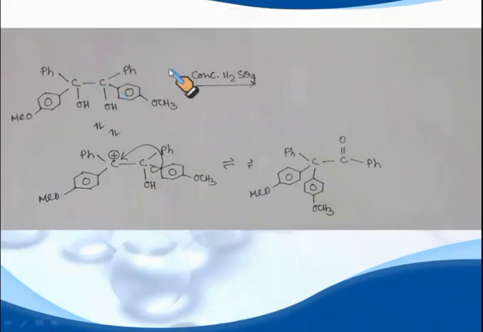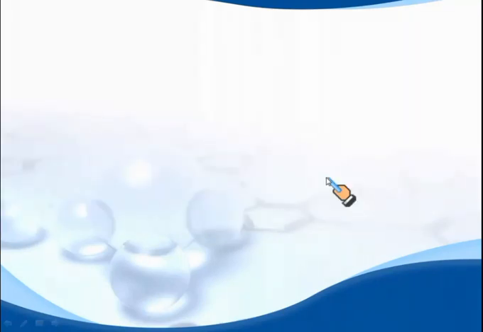And when this diol is treated with concentrated sulfuric acid, what happens? Here this is a symmetric diol, so protonation can take place at either hydroxyl group, but the most important question is which group migrates. So here the para-methoxybenzene group migrates.